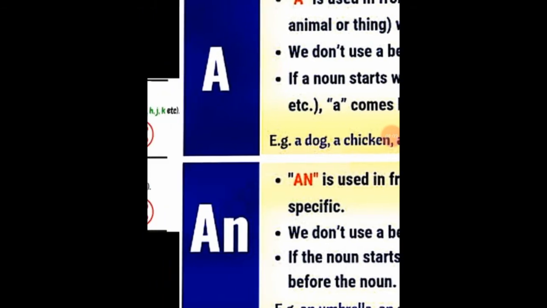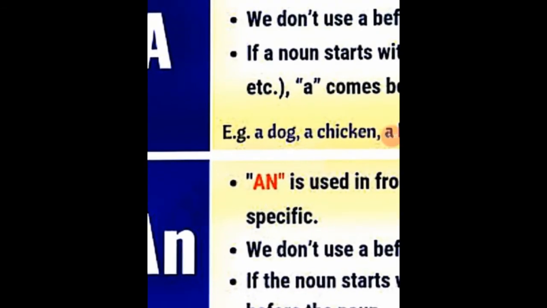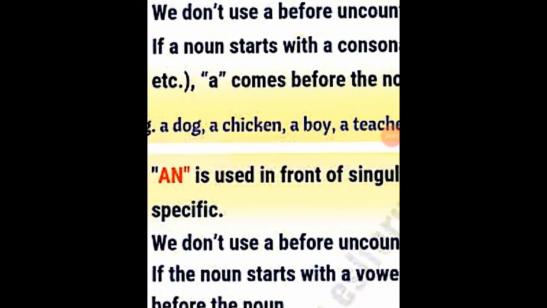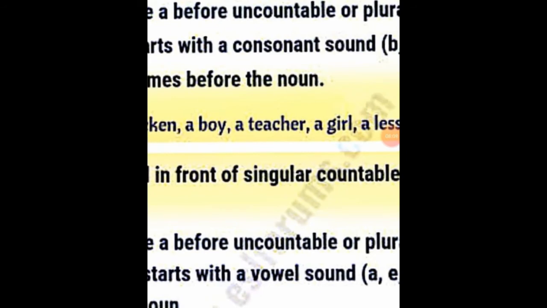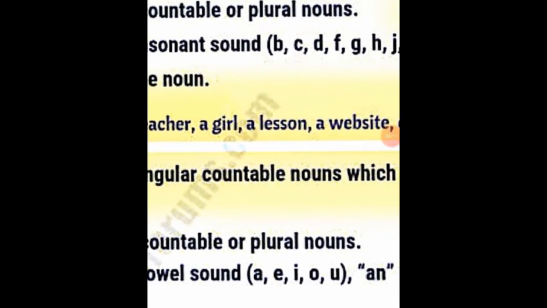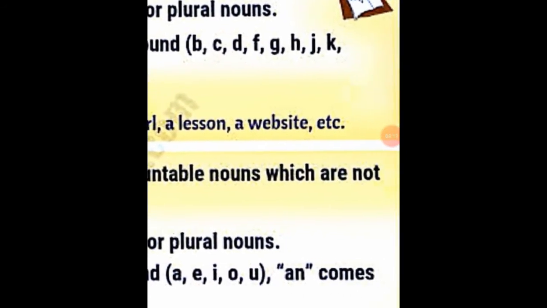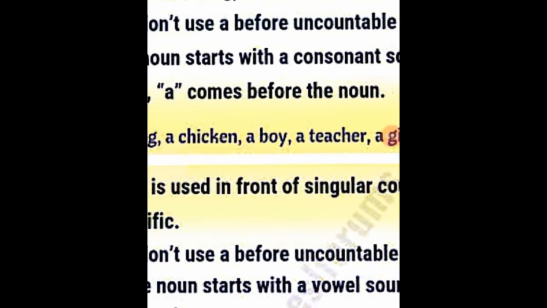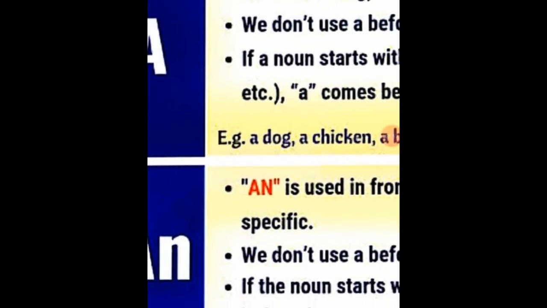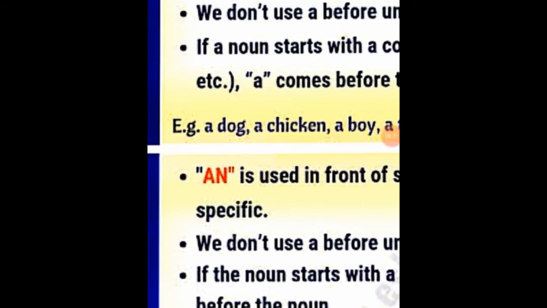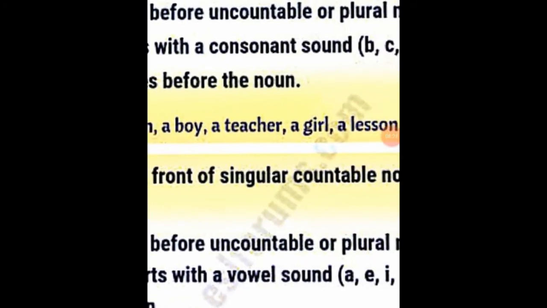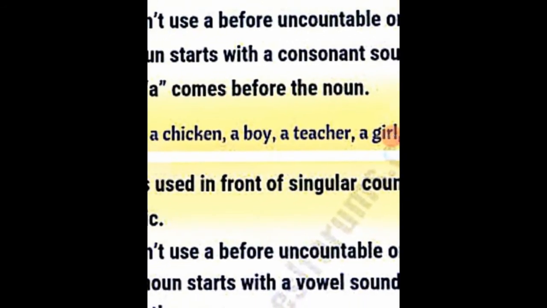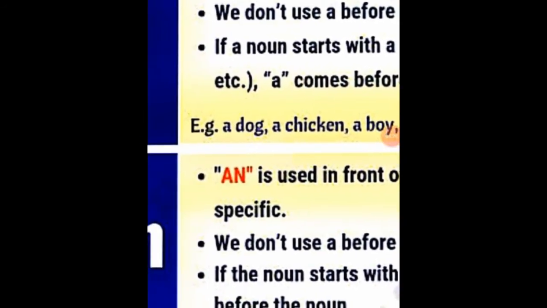Now come to an. So what does an say here? An is used in front of singular, again singular, countable nouns, which are not specific. Of course, they are not specific, but what is the difference between a and an? We don't use an before uncountable or plural. Yes, this is the same point we have in a. So here is the difference between a and an.